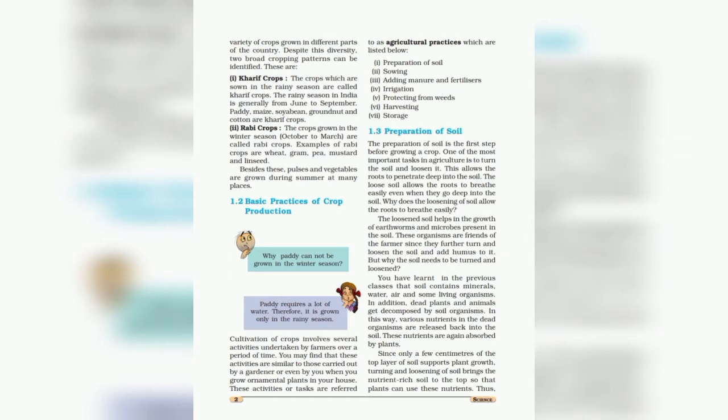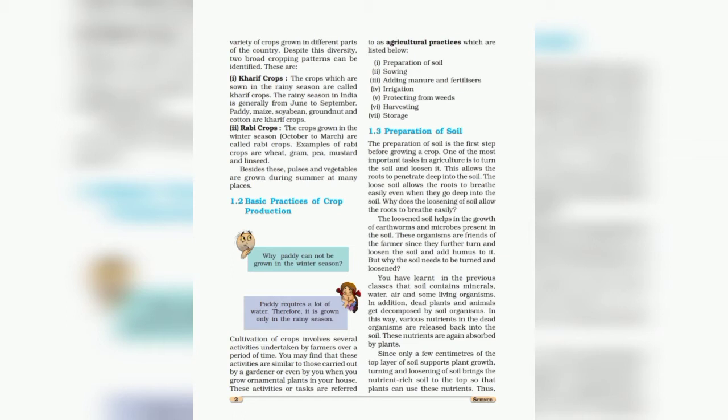Next is rabi crop. Rabi crops are the crops that are sown in the winter season. Rabi crops are sown at the beginning of the winter season, that is October and November, and harvested in March or April. So rabi crops do not depend on monsoon rain for growth. For example, wheat, gram, pea, mustard and linseed are examples of rabi crops. Besides these, pulses and vegetables are grown during summer at many places.